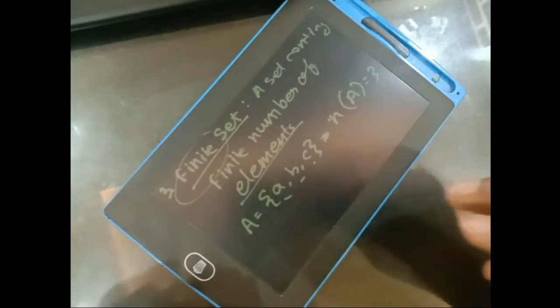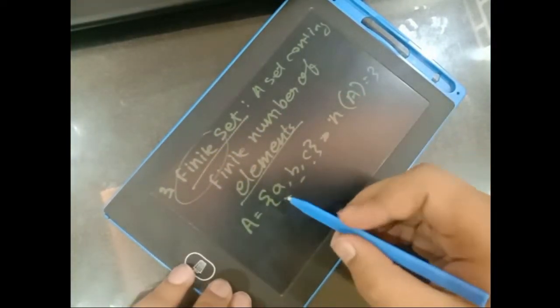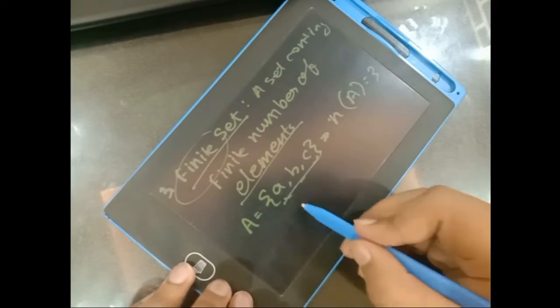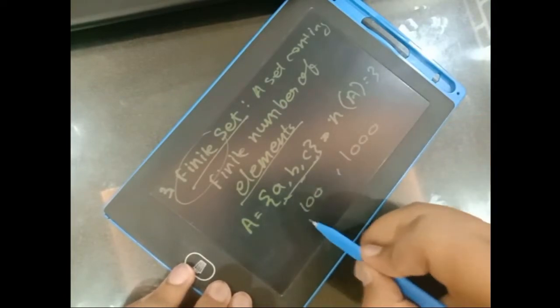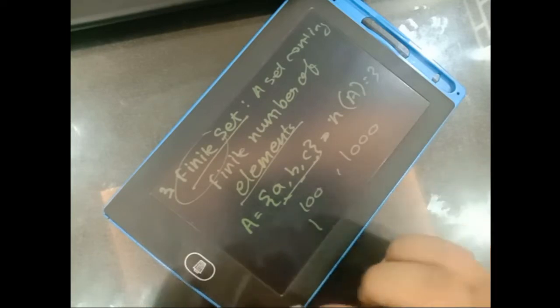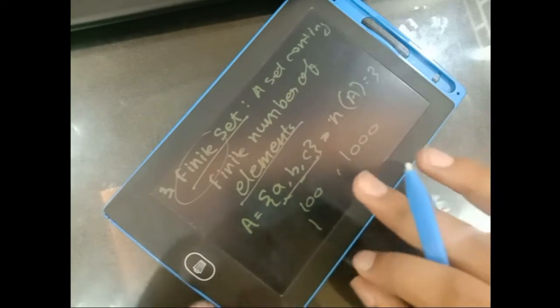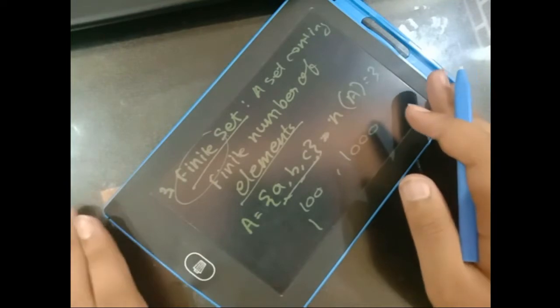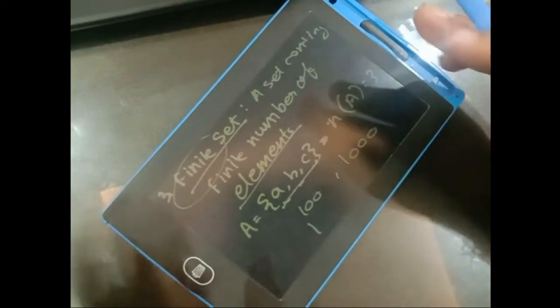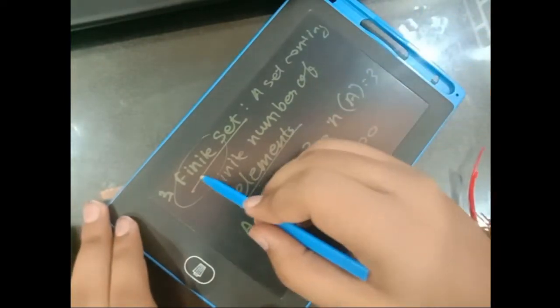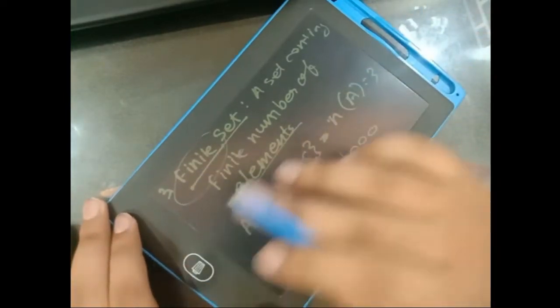It doesn't matter how many elements there are. There could be 100 elements, thousands of elements, crores of elements. But as long as it is finite, you can count it. Of course you can't count to 1 crore easily, but as long as it is a finite number, it comes under the category of finite sets.